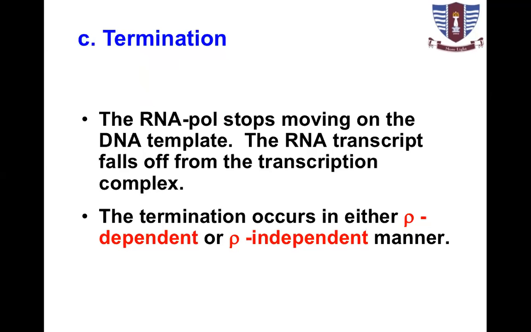RNA polymerase stops moving on the template when it reaches a certain destination. At termination of transcription, the polymerase falls off from the transcription complex. The whole complex moves off from the transcription complex. So there are two types of termination: one is rho-dependent termination, the other one is rho-independent termination.